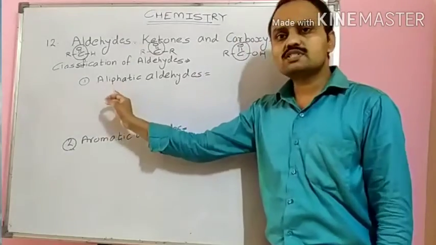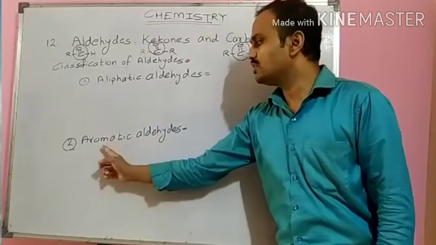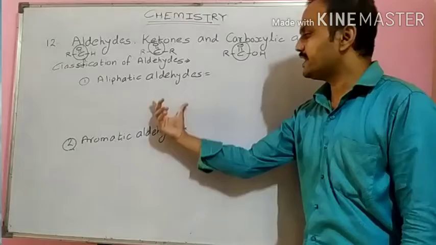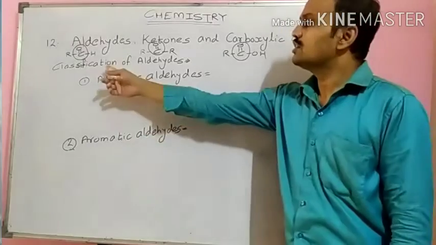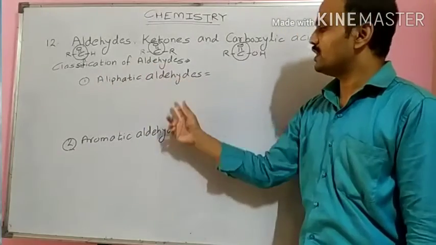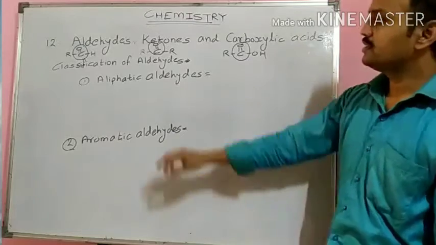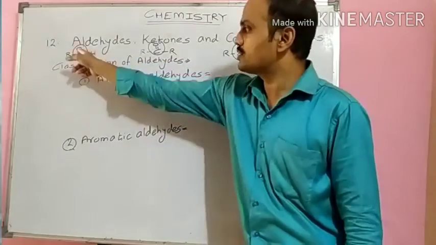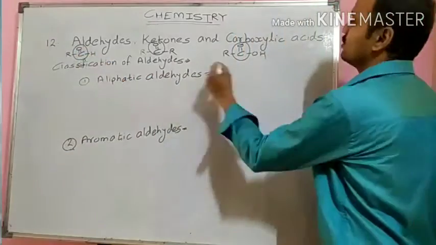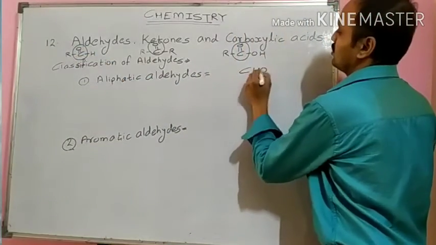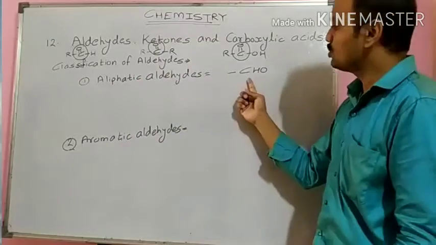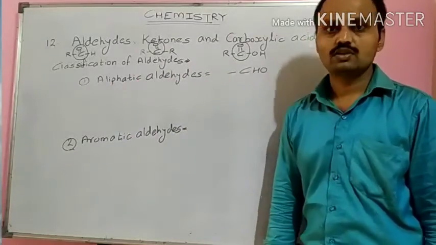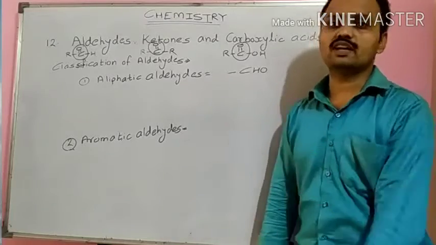In our previous standard, we have studied the meaning of aliphatic and aromatic. In aliphatic aldehydes, the CHO functional group is attached to an sp3 hybridized carbon or saturated carbon atom.